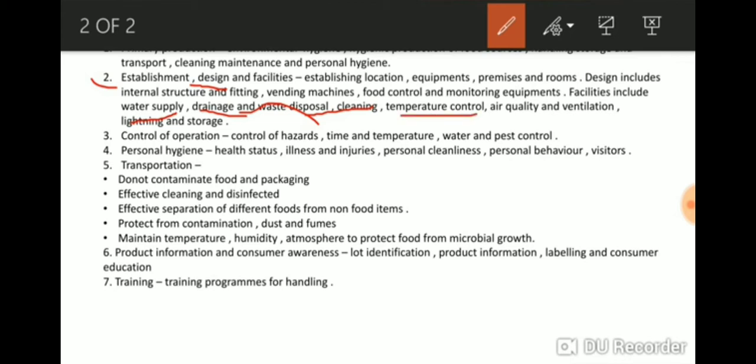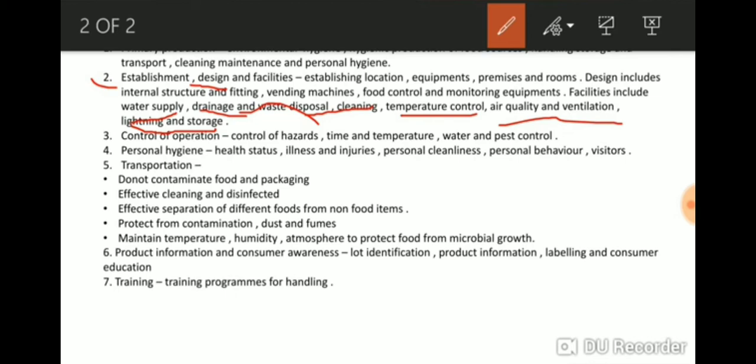Temperature control means at what temperature the food should be cooked so that it is not spoiled. Air quality and ventilation should be taken care of. Some foods are kept in airtight containers, some in open air. Proper lighting and proper storage facilities should be provided. So that is the second element which GHP considers.